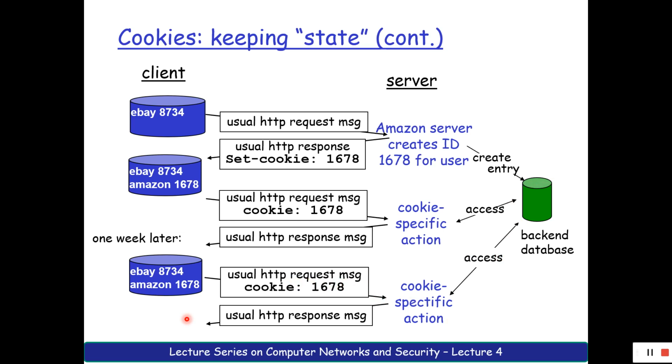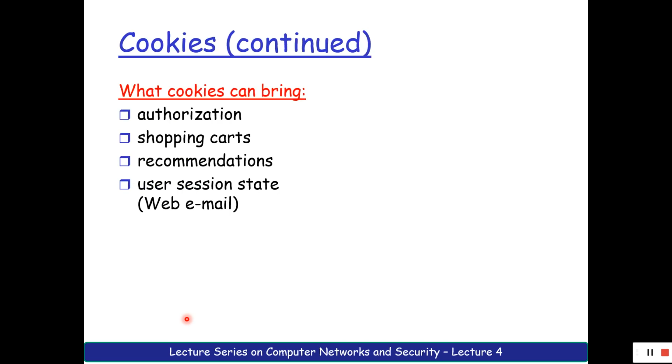So this is how cookies work. Now what all can a cookie bring? A cookie can bring authorization onto the server. You are giving a direct authorization, and the server knows what you're doing. It can give a shopping cart; your cart will never forget what you have purchased. It can perform recommendations.